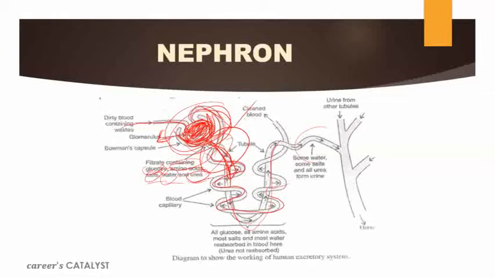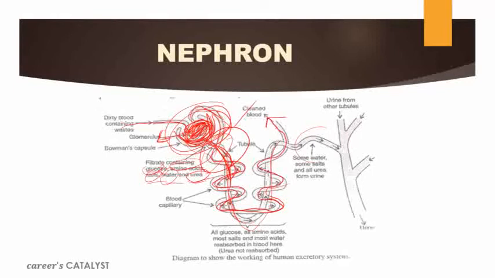But we know the glucose, the amino acid, the salt, and the water are usable material. So the wall of the PCT, the wall of Henle's loop, and the wall of the DCT all help to reabsorb the material which is filtered. If it is required by our body, then it will be reabsorbed. And this peritubular network helps to carry that reabsorbed material into the pure blood. This is the main function of the peritubular network. As you can see, it is the clean blood.